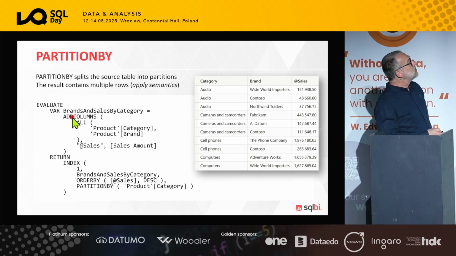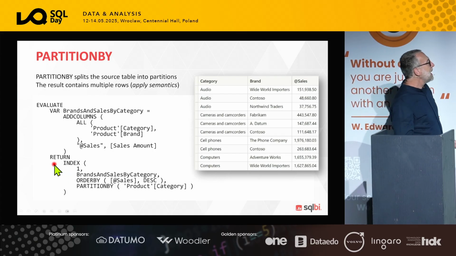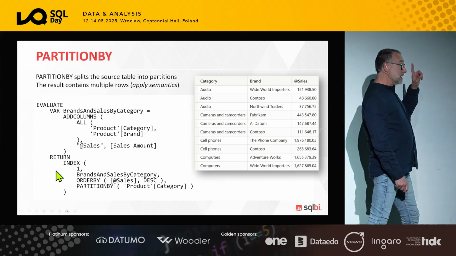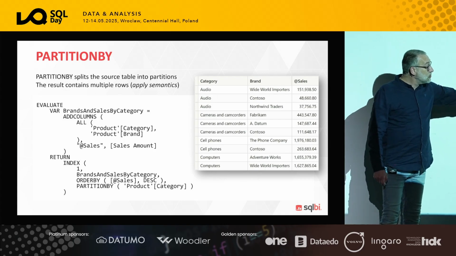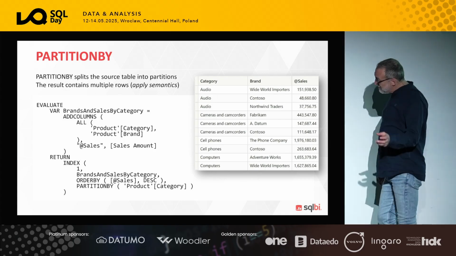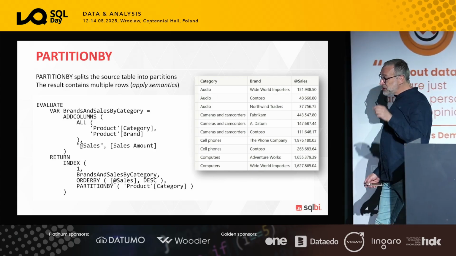This time we create a table, brands and sales by category, that contains all the categories and brands. So we have the category, we have the brand, then we add the sales amount, and then we return index 1, so we only want the first element out of brands and sales, ordering by category, ordering by sales amount, and partitioning by category.